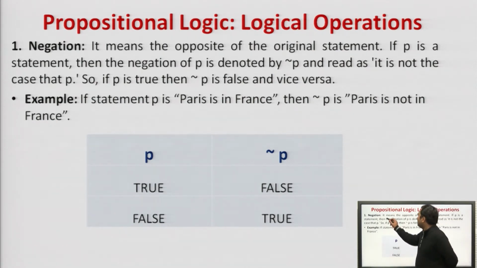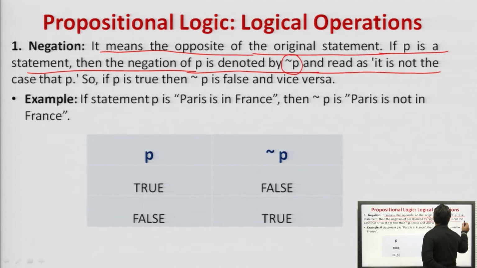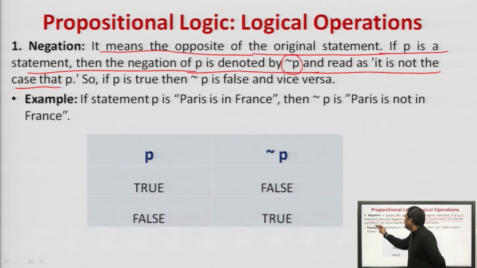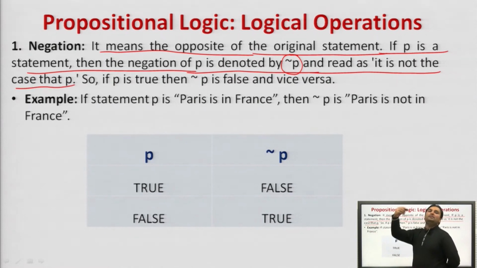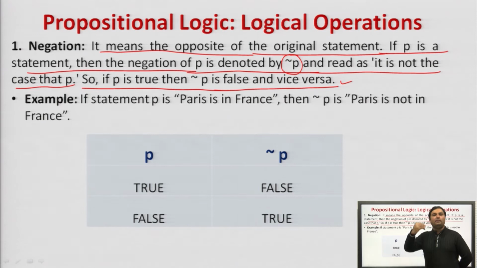First, negation. It means the opposite of the original statement. Whatever the statement given to us, the opposite of that statement is called a negation. If P is a statement, then the negation of P is denoted by this symbol and read as "it is not the case that P", मतलब जो P given है उसका just opposite. So, if P is true, then negation of P is false. If P is false, then negation of P is true.